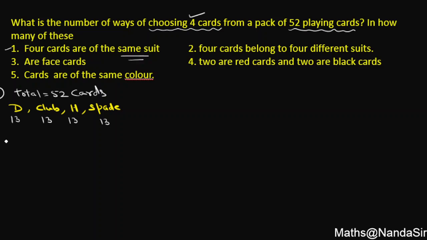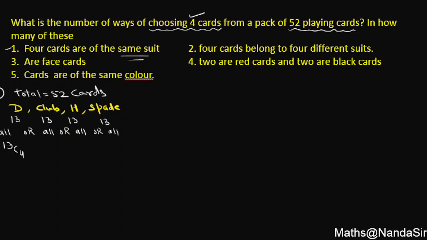सेम सूट से हमारा मतलब है कि या तो सारे कार्ड मेरे डायमंड के होंगे, राइट है, all cards are either of diamond, and all cards are either of club, and all cards either of hearts, and all cards either of spades. It means that out of 13, in how many ways I can have 4 cards of a diamond, that is 13C4.